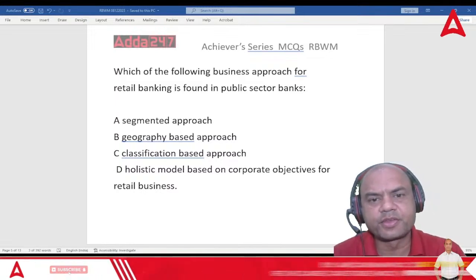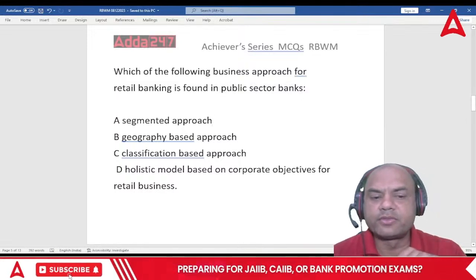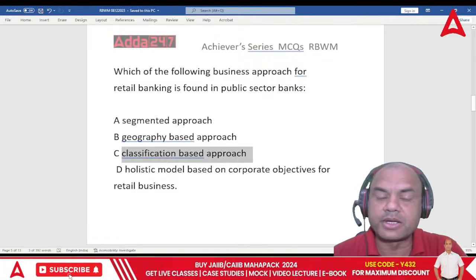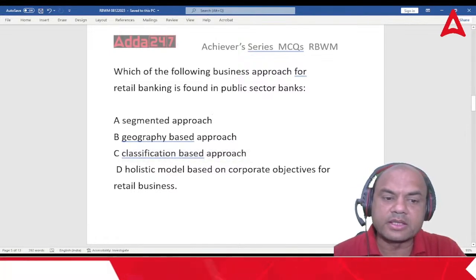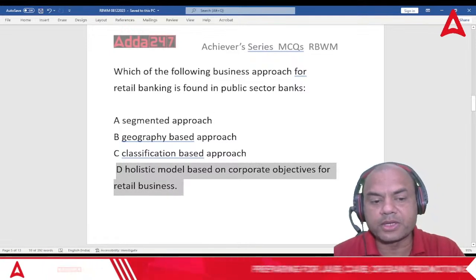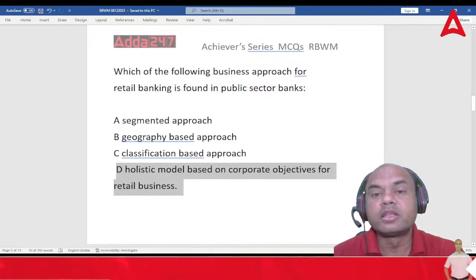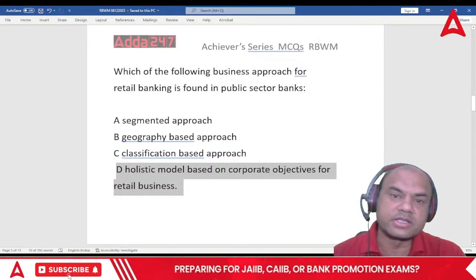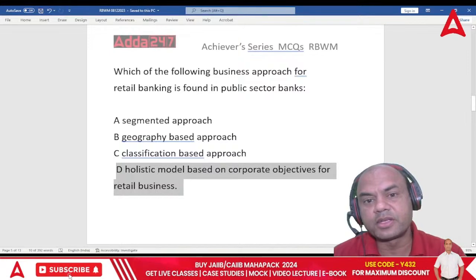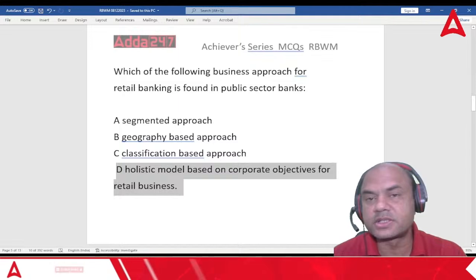Got the answer? What is the answer for this here? Public sector banks, we generally feel that it is classification based, urban, semi-urban, rural, but it's not that. The real answer is this. Holistic model based on the corporate objectives for the retail banking. See, corporate objectives. This is very important. Nowadays, even public sector banks have changed. You've seen the shares of public sector banks now in the stock market, hugely up. Why? Because they have changed.